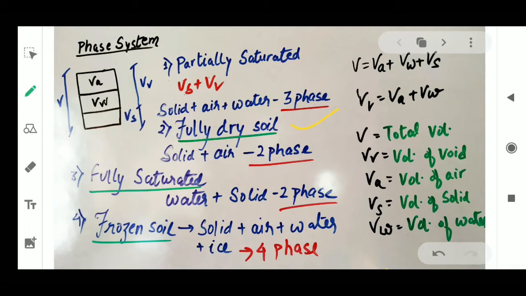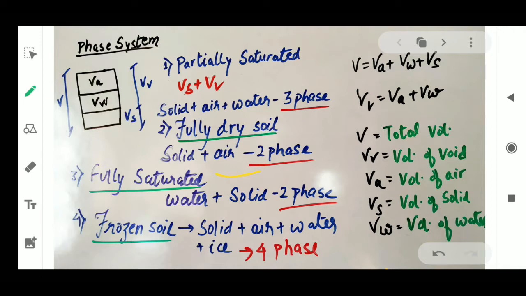And understanding the second point, fully dry soil. Dry soil means that only air should be present with solid. No water will be present. If water will be present, then it is a saturated condition. I am talking about fully dry soil. So whenever I am talking about dry soil, it will only be solid and air, which will become a two phase system, right?